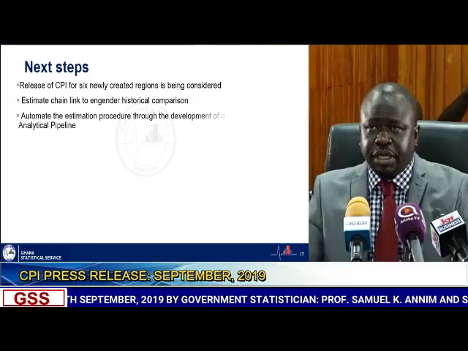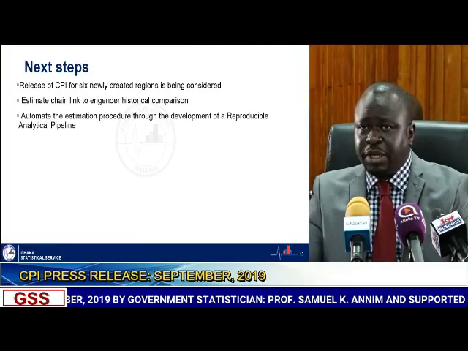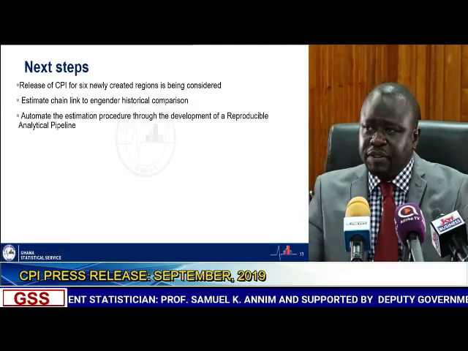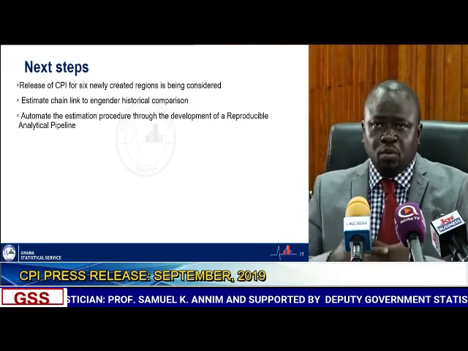Thirdly, we're looking at the possibility of automating the estimation procedure through the development of a reproducible analytical pipeline. This is a routine activity that GSS does on a monthly basis, and the practice where we use one-off Excel and other statistical software approaches to do it is laborious and time-consuming. Based on our relationship with the Office for National Statistics in the UK, we're seeing how we can employ data science techniques to develop a reproducible analytical pipeline, which would help us just feed the data into this pipeline for the statistics to be generated.